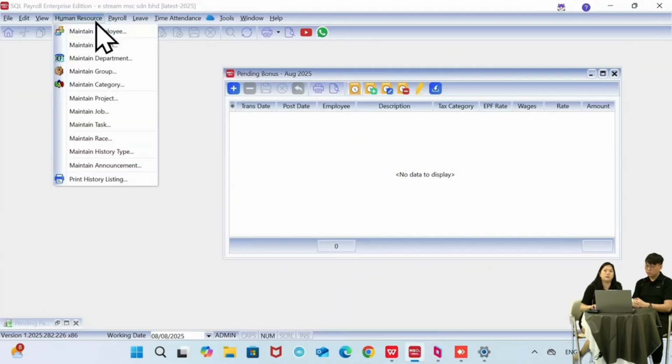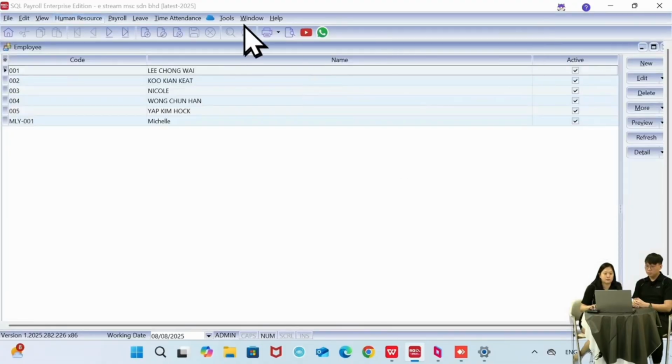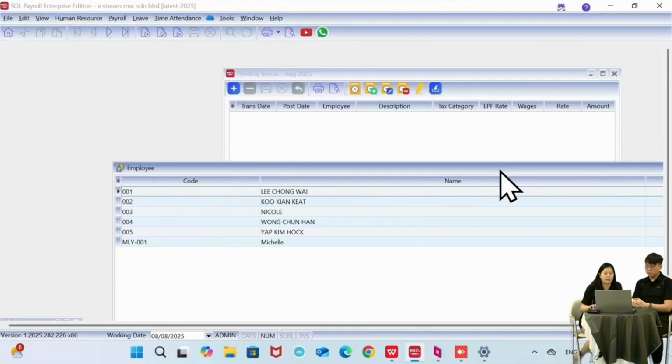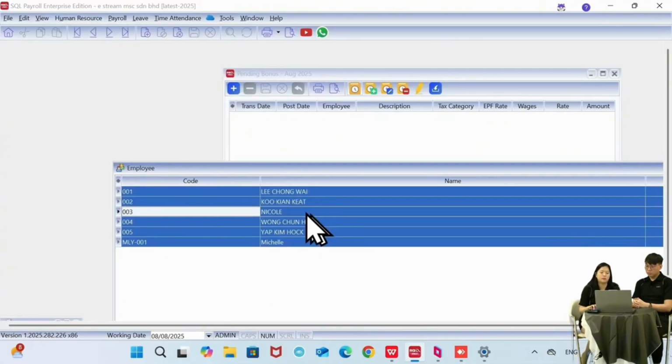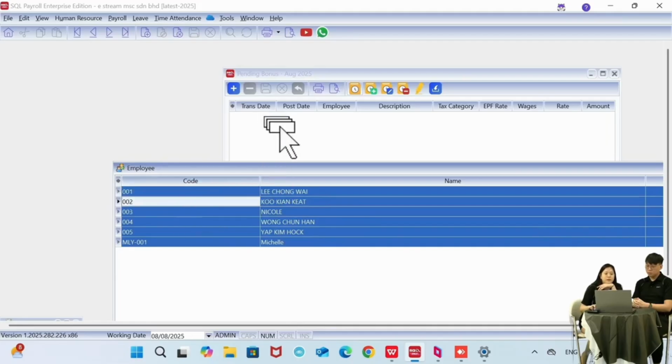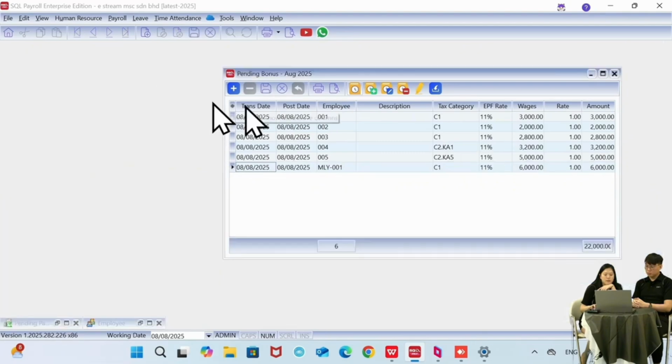So I can open up the human resource, maintain employee. Okay, I make it smaller, right? Then on my keyboard, I just press Ctrl A to select all the employees. And then I can just drag and drop under the bonus. Okay, so you can see all the employees are already shown over here.